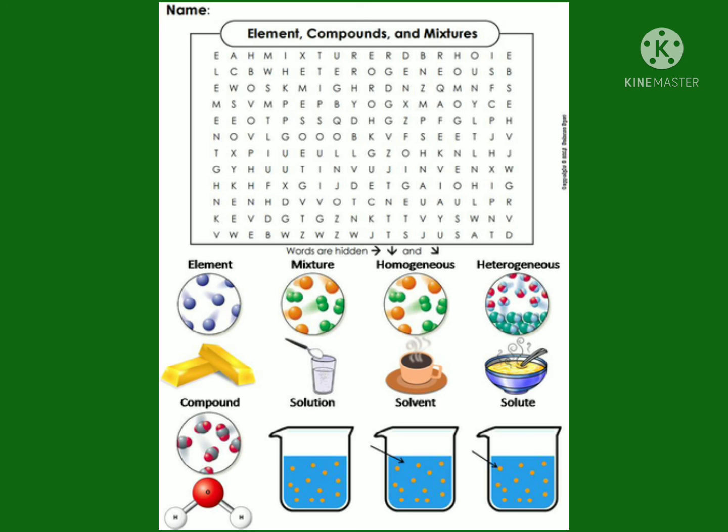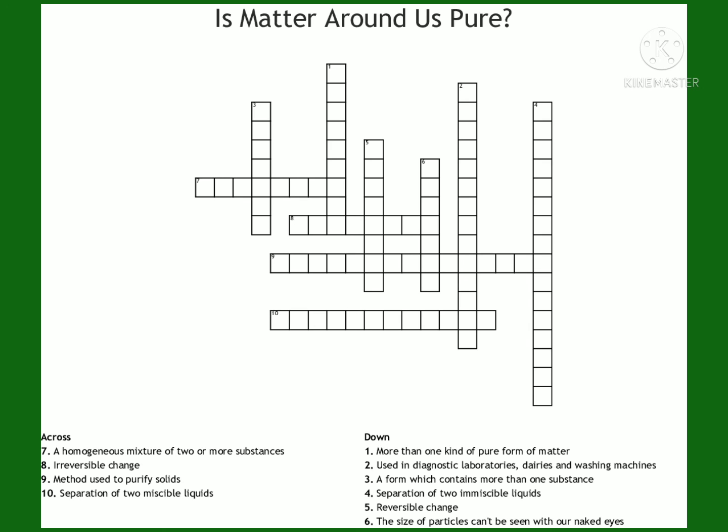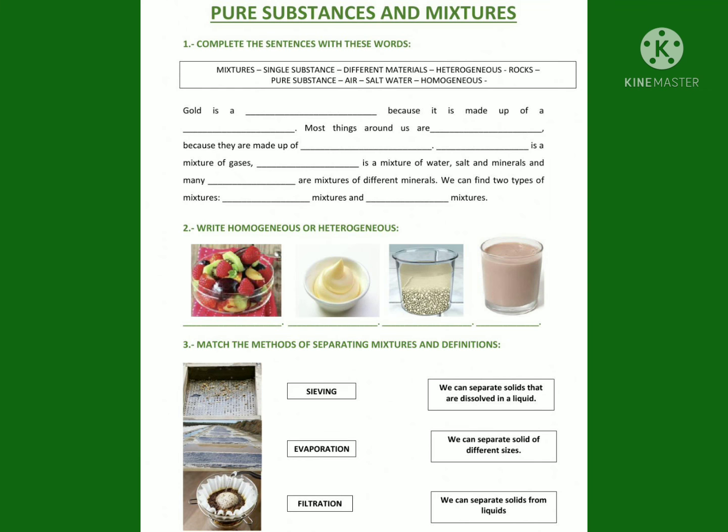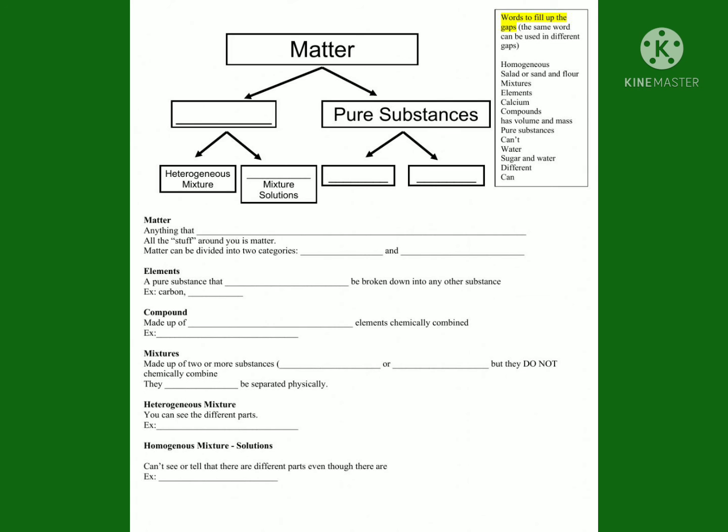Complete this word search puzzle. And next one, complete this question type puzzle: Is matter pure? And complete this worksheet: pure substances and mixtures. And last and final, this is also a worksheet. This worksheet is also to be completed. All important points, write in your notebook carefully.